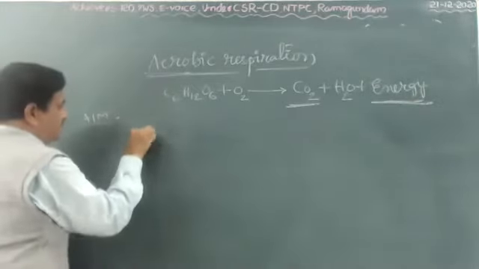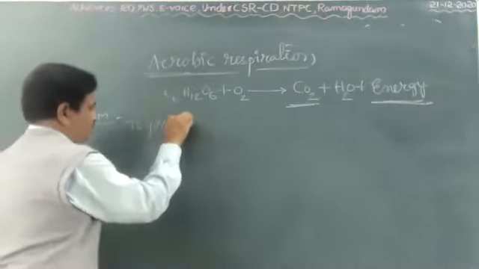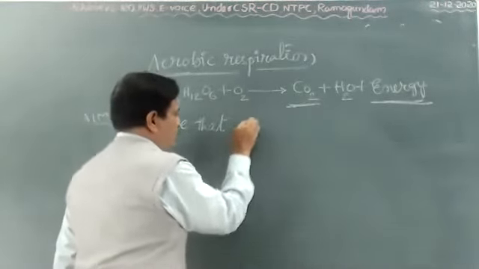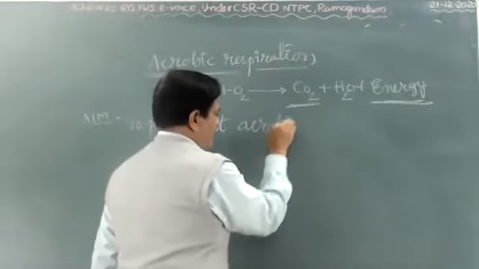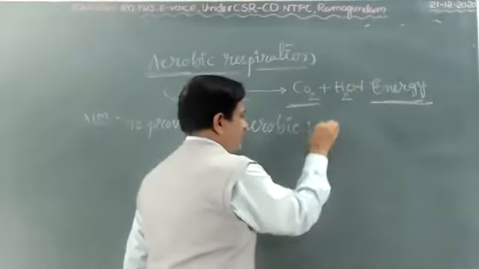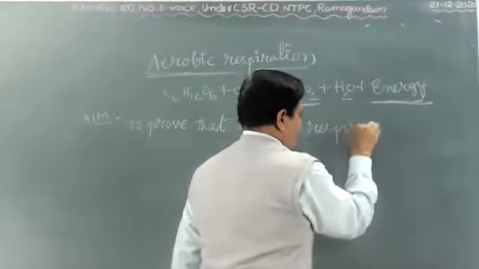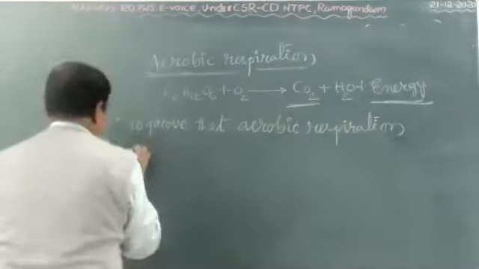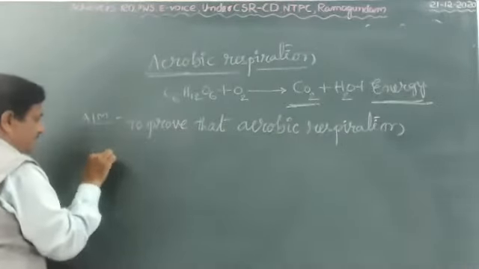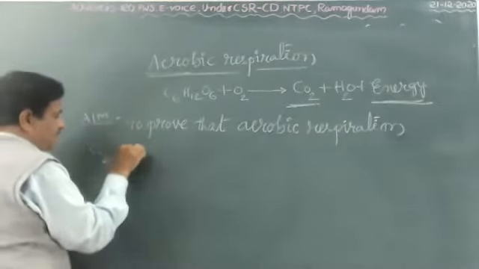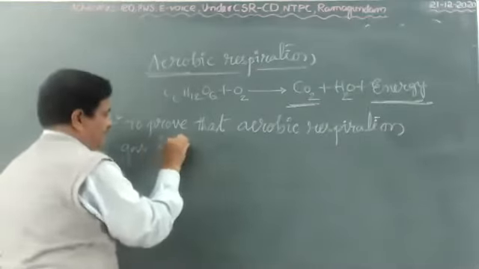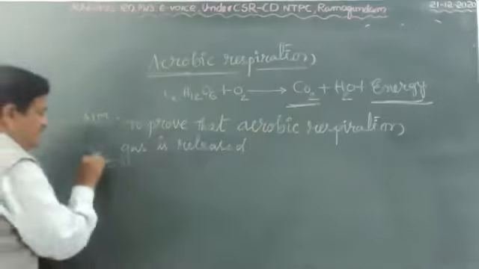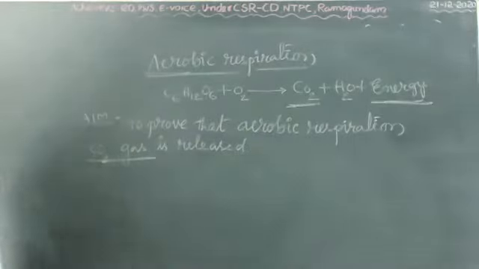To prove that in aerobic respiration, carbon dioxide gas is released. We can prove whether carbon dioxide gas is released or not.